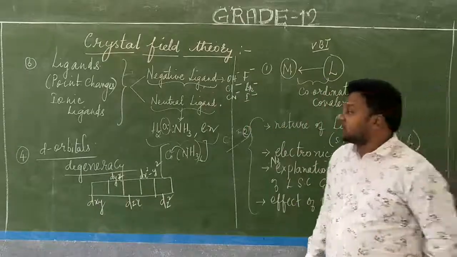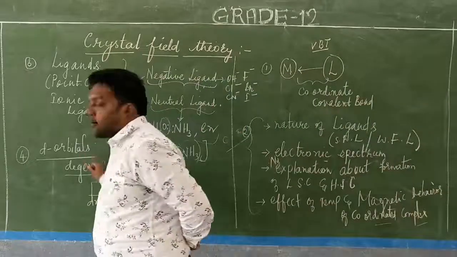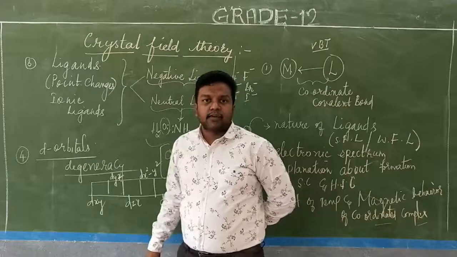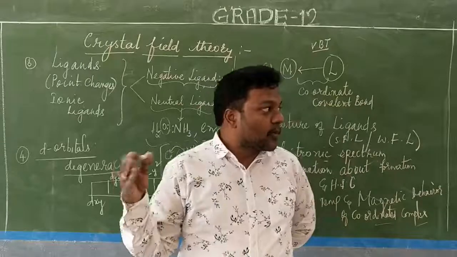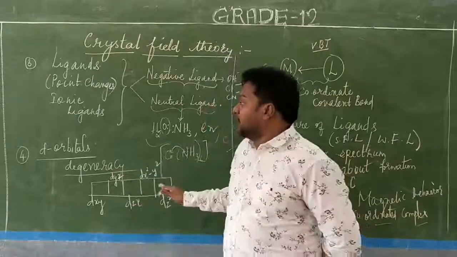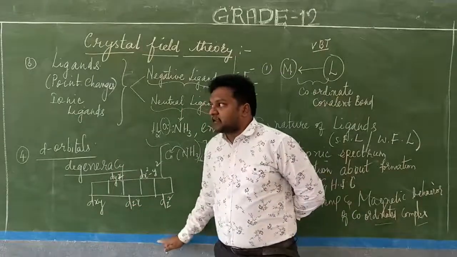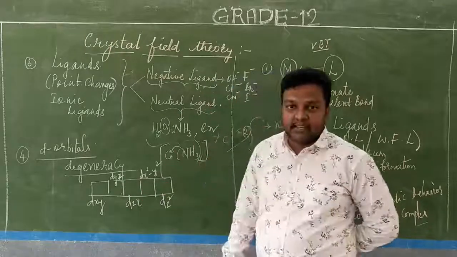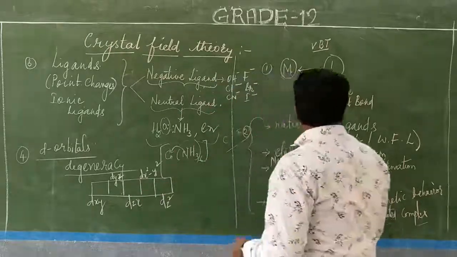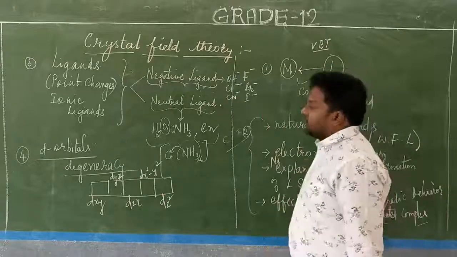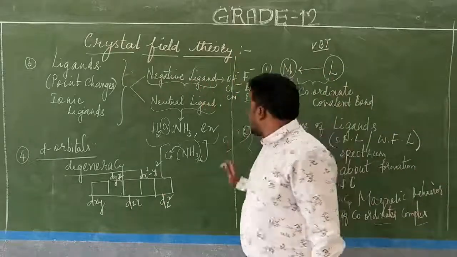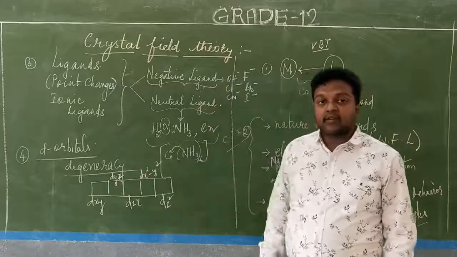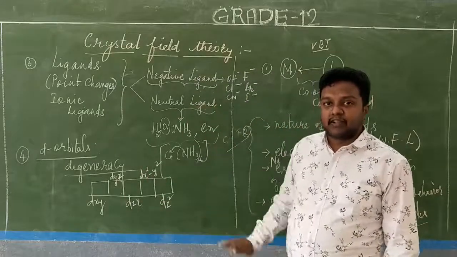Okay, so these are called the d orbitals. These d orbitals have a tendency of undergoing degeneracy, that is, splitting. Now this is the d orbitals. The next concept: first point you know, the second point I told you, third point, fourth point. Now we go to the shape, and then we get into the detailed concepts of the crystal field theory.